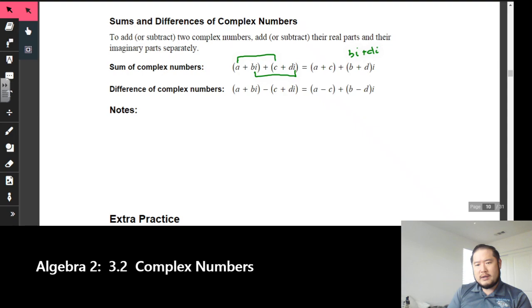Then what they did, from what I have right there in green and right below, is factor out the i. And that's why the i happens to be on the side. So it says to add or subtract two complex numbers, add or subtract their real parts and their imaginary parts separately.